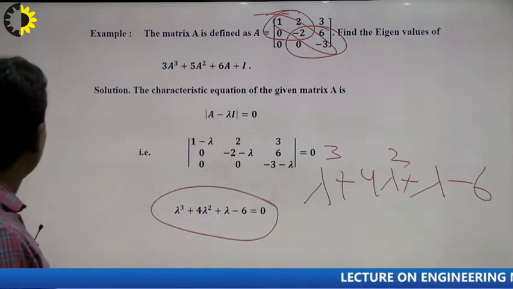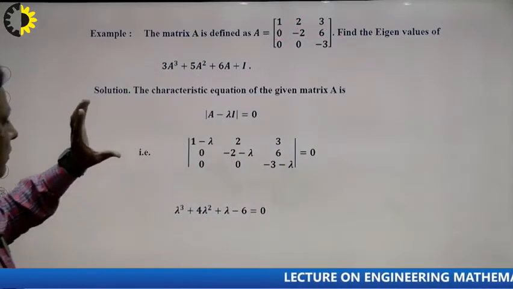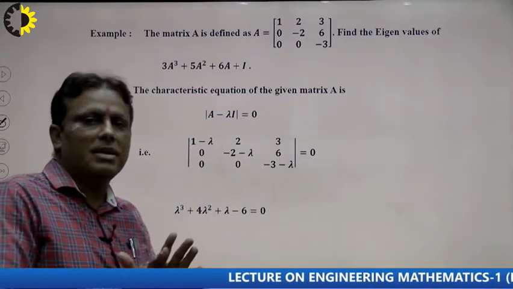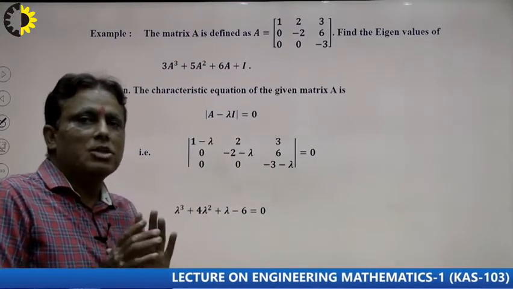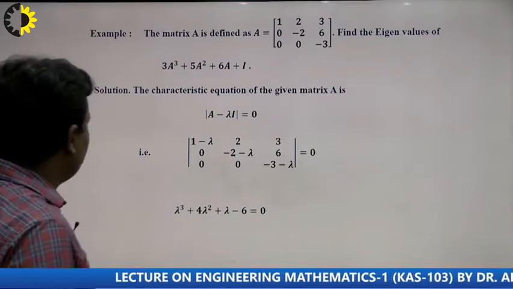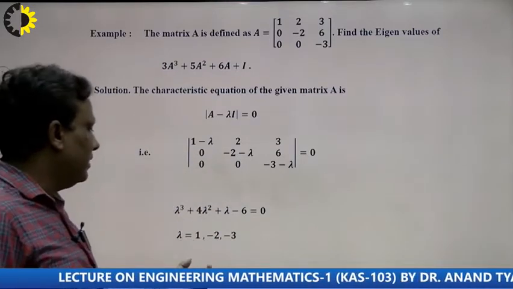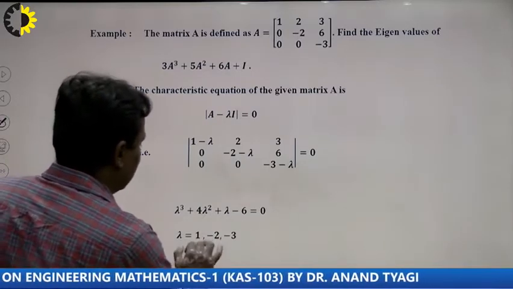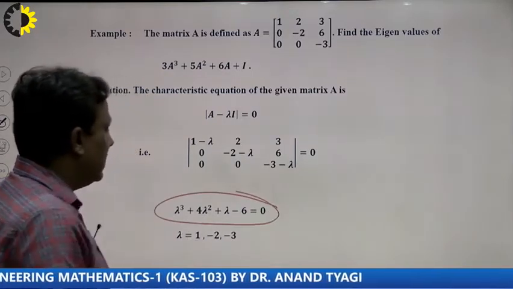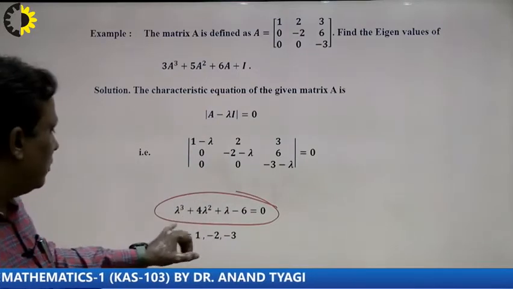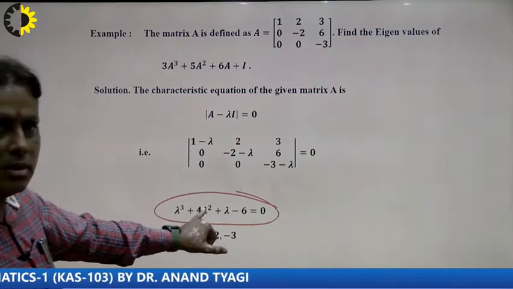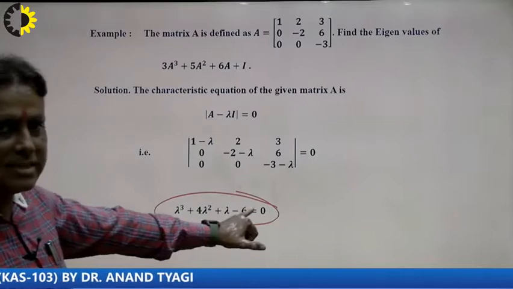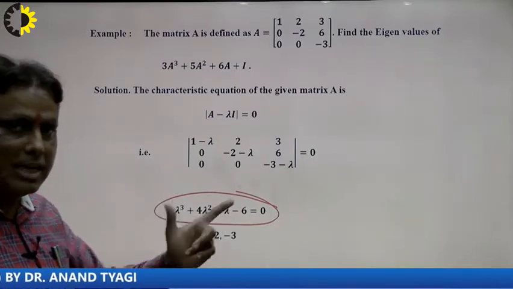So we can find out the characteristic equation of any square matrix in the easy way, right? Suppose I want to calculate roots, so roots will be 1, minus 2 and minus 3. How to calculate? The first root is 1. So first of all, I write here 1, 1 plus 4, 5, plus 1, 6, 6 minus 6, 0. So that means 1 is the factor.